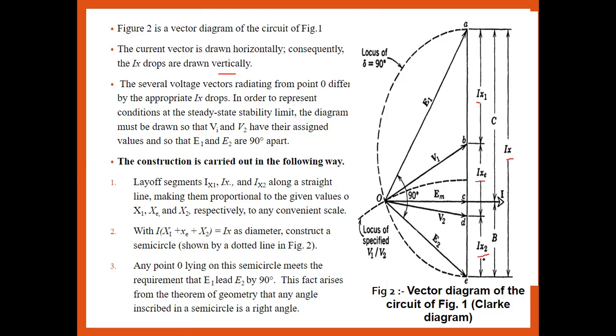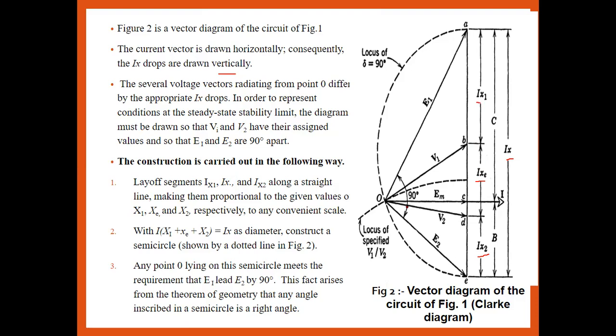Okay, so the Ix2 is nothing but the machine current, or the current through machine 2, the current through machine 1 is Ix1, and the Ixe is the current through the external reactance that should be connected to it. Okay, so in order to represent the condition at steady state stability, the diagram can be drawn